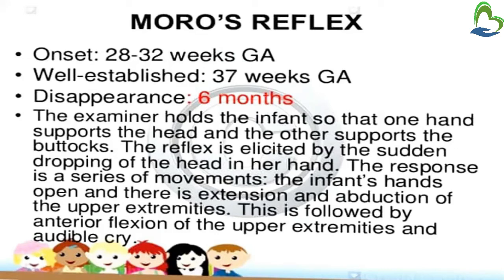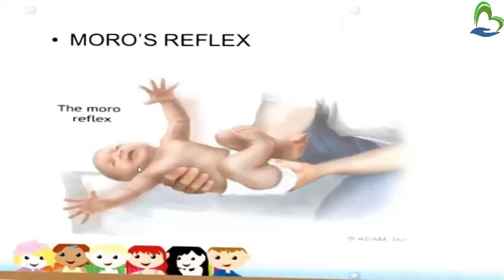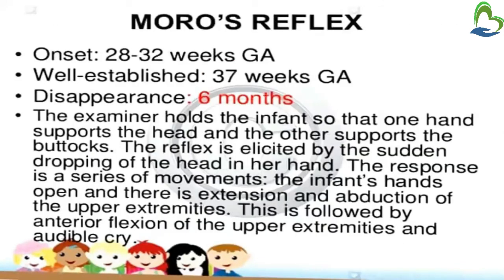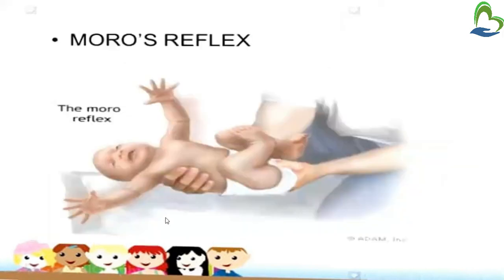The response is a series of movements. So you will see a series of movements. The infant's hands are open and there is extension and abduction of the upper extremities. See in the picture, there is abduction and extension of the upper extremities, and the baby will open the hands. Then this is followed by anterior flexion of the upper extremities and audible cry. So the baby will flex the extremities and start crying, and audible means we can hear. So this is Moro's reflex.